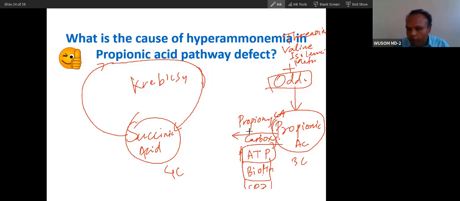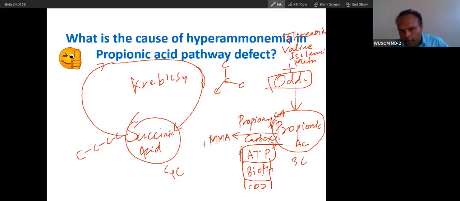So this propionic acid will convert into a 4 carbon compound, a different type of 4 carbon, not succinic acid. This is called methylmalonic acid. Actually methylmalonyl coenzyme A, but I am writing methylmalonic acid. So this is a different type of compound. This is propionic acid, 1, 2, 3 carbon, plus 1 carbon added here. But succinic acid is a straight chain, 4 carbon in straight chain. So this branch type of compound has to be converted into succinic acid, and this is done by a mutase enzyme.